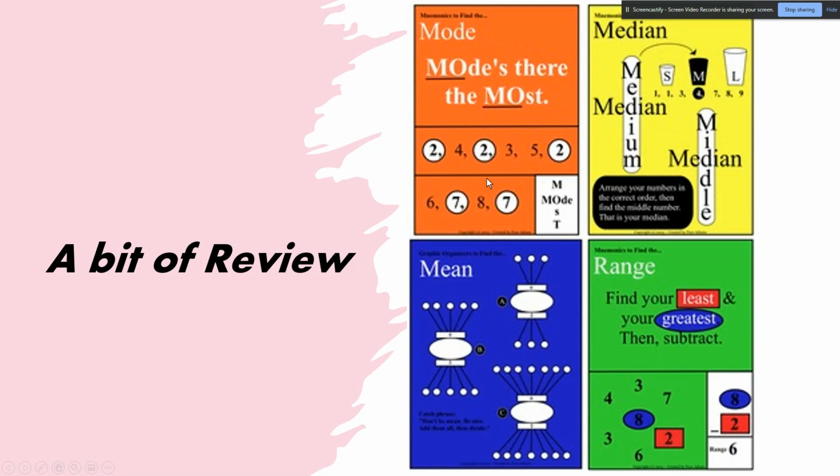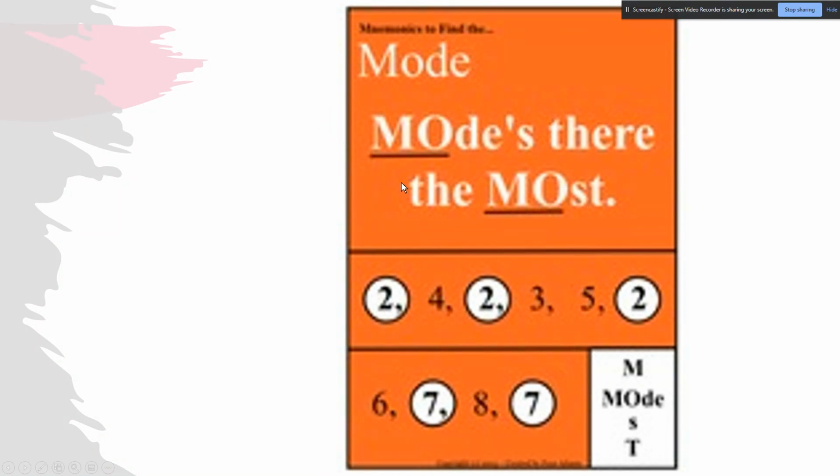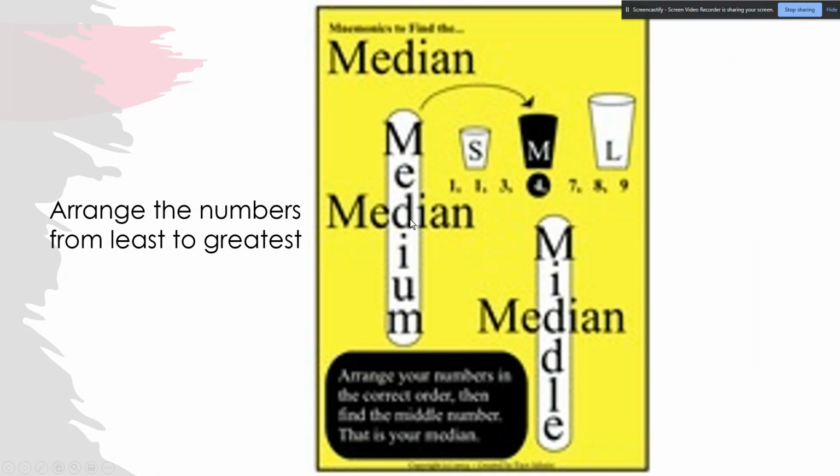For a bit more review, we're going to be looking at mode, median, mean, and range. So, mode, I need to fix the slide in the future, is going to be what happens the most. As you see in the first data set, 2, 4, 2, 3, 5, 2. 2 happens 3 times. 2 happens the most. Second set, 6, 7, 8, 7. 7 and 8 happen the most in that one. Mode, most.